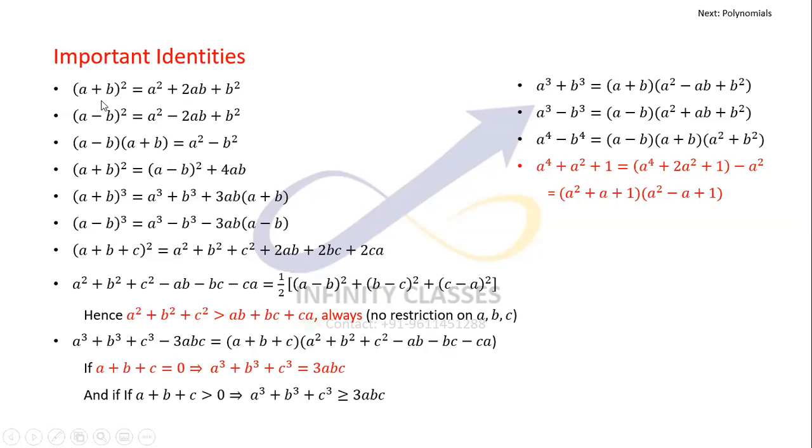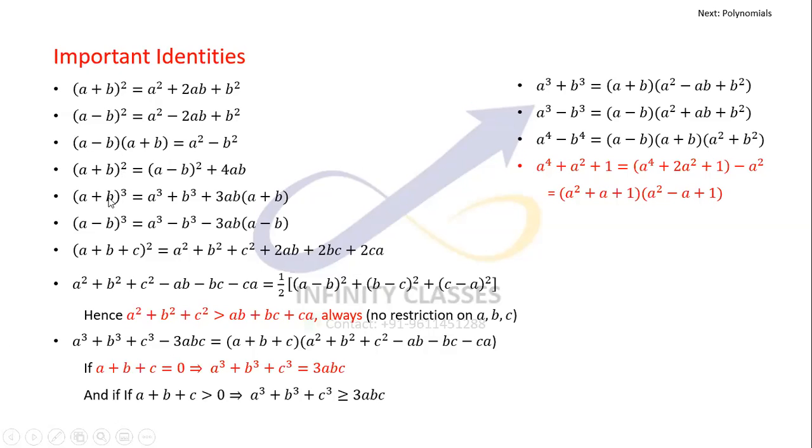So you have to replace b with minus b everywhere. It would be a square plus 2a of minus b, which gives minus 2ab, plus minus b whole square, which gives b square itself. So these two identities are related to each other. These are not separate identities. Here, plus b is just replaced by minus b.